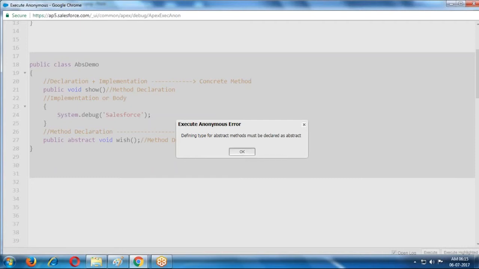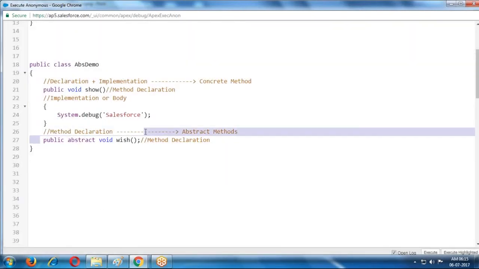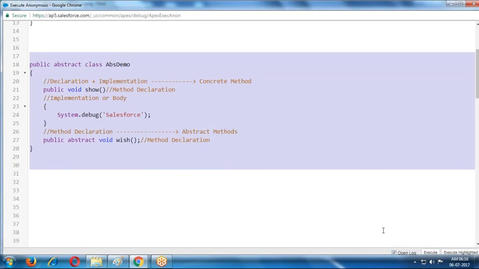That means if any class contains even a single abstract method, that class must also be declared as an abstract class. Public abstract or abstract public, access specifiers, you can take any order, no problem. Before class you take public abstract or abstract public, it is accepting. This class is an abstract class.